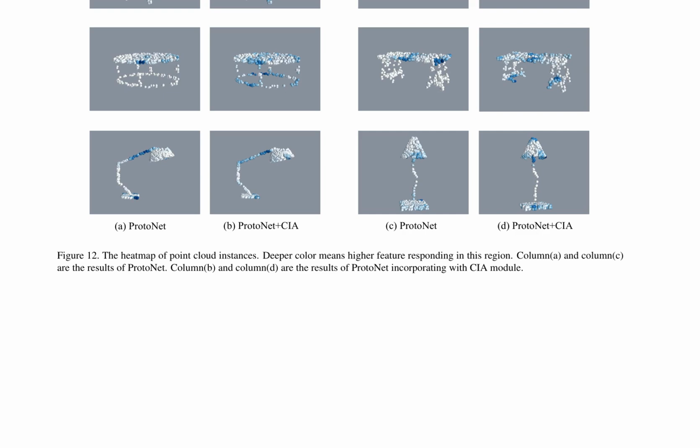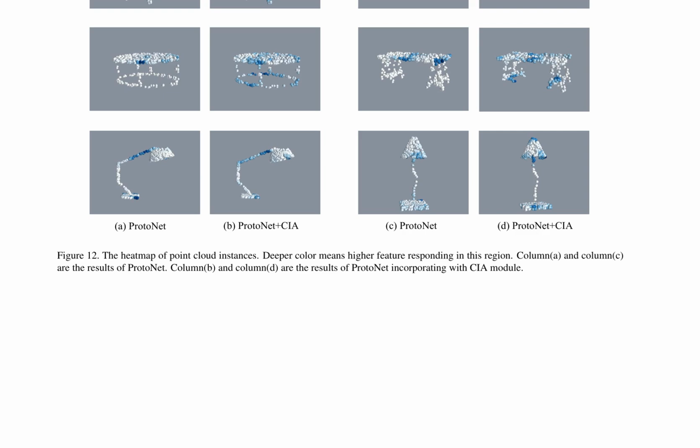The authors hypothesize that the CIA module improves the robustness and accuracy of ProtoNet by incorporating the spatial information of point clouds into the initialization process. This is validated through experiments, as the ProtoNet plus CIA model outperforms the standard ProtoNet on several benchmarks. Notably, the CIA module does not introduce significant additional computational overhead, as demonstrated by the minimal increase in FLOPs, floating point operations, in the experimental results.